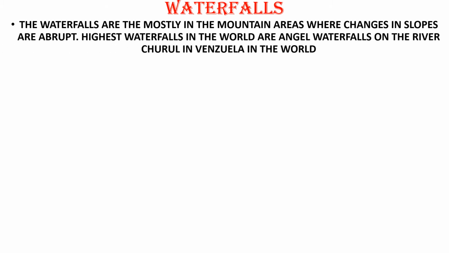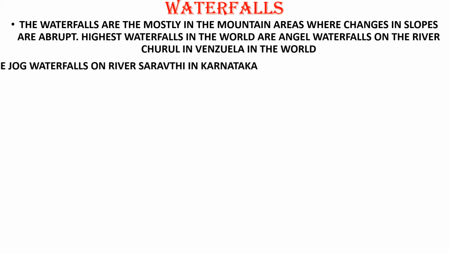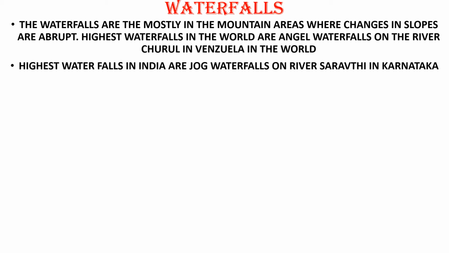And the next form is the waterfalls. Waterfalls also are because of rivers. Now, waterfalls are mostly in mountainous areas where changes in slopes are abrupt. The highest waterfall in the world is Angel Falls on the Churun River in Venezuela, and the highest waterfall in India is Jog Falls on the Sharavati River in Karnataka. And you know, Bahubali was shot near this waterfall only.